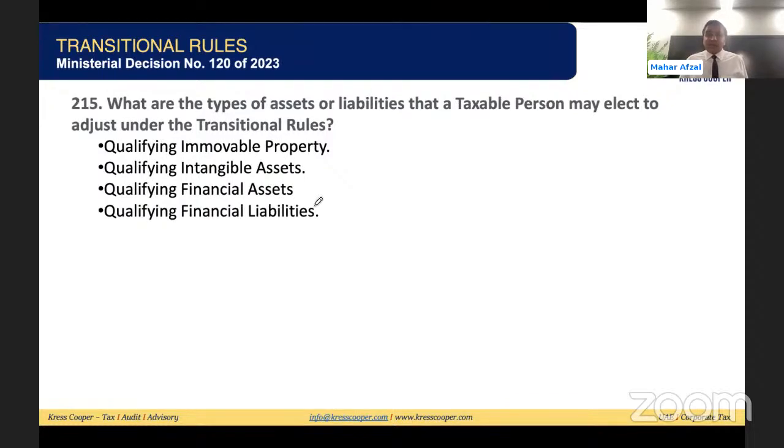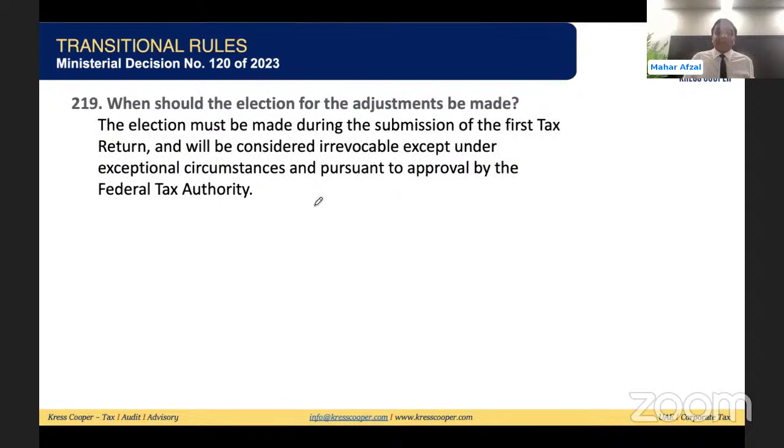What are the types of asset and liability that a taxable person may elect to adjust? This ministerial decision 120 of 2023 deals with the qualifying immovable property, the intangible assets, the financial assets, and the financial liabilities. Anyone who is submitting the return, at the time of submission of the first return, can opt and make these adjustments.